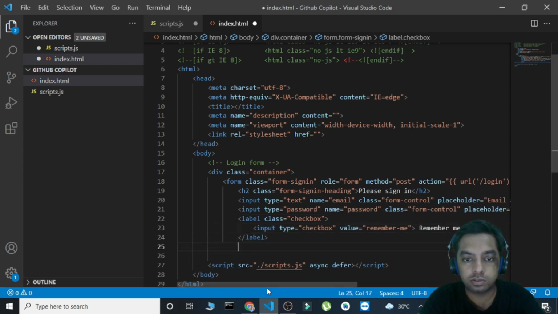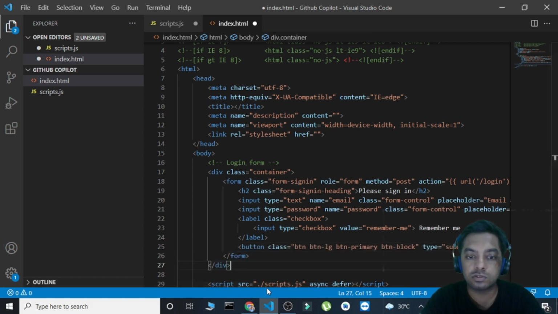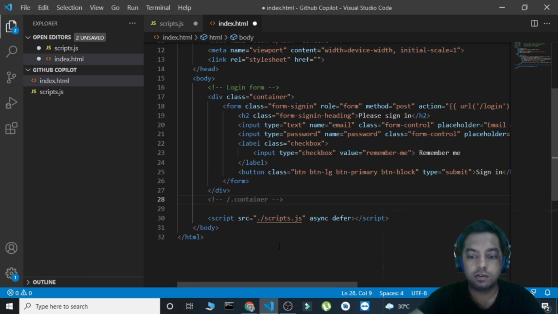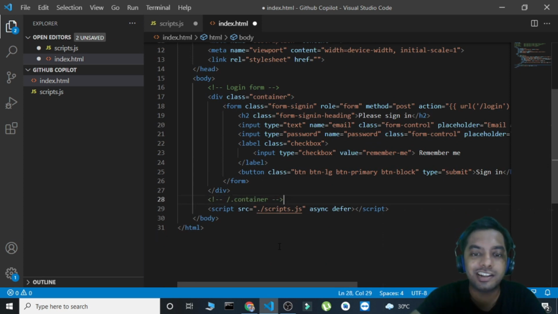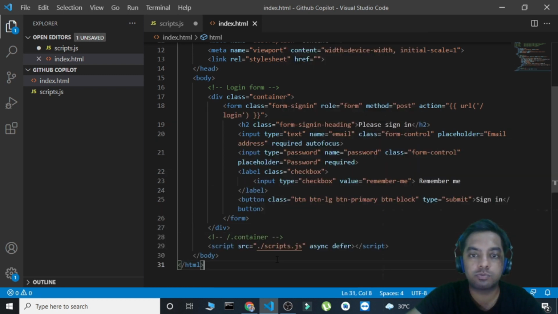Remember me. Close the label. A button to submit. Close the form. Close the div. Good. It gave an ending comment as well. Nice. Actually, people don't write these ending comments saying you have closed the container div here. Great. So let's just save the file and see what all it has provided to us.